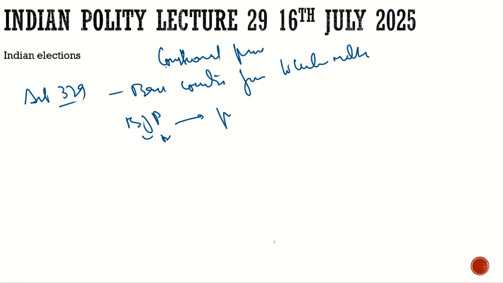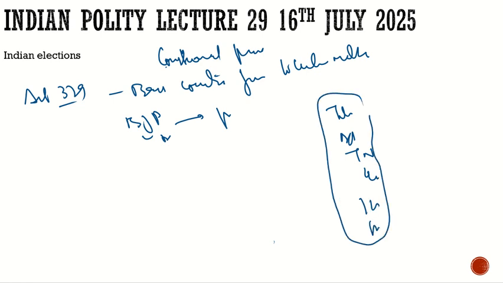So what will they do? They know there are particular states, for example Telangana, Andhra Pradesh, Tamil Nadu, maybe Karnataka, maybe Jammu and Kashmir if they are given the status back, maybe Punjab. They have particular states in which they know they can win. And there are particular bigger states, for example UP, Bihar, Gujarat, Rajasthan, Madhya Pradesh, where they know they cannot win.